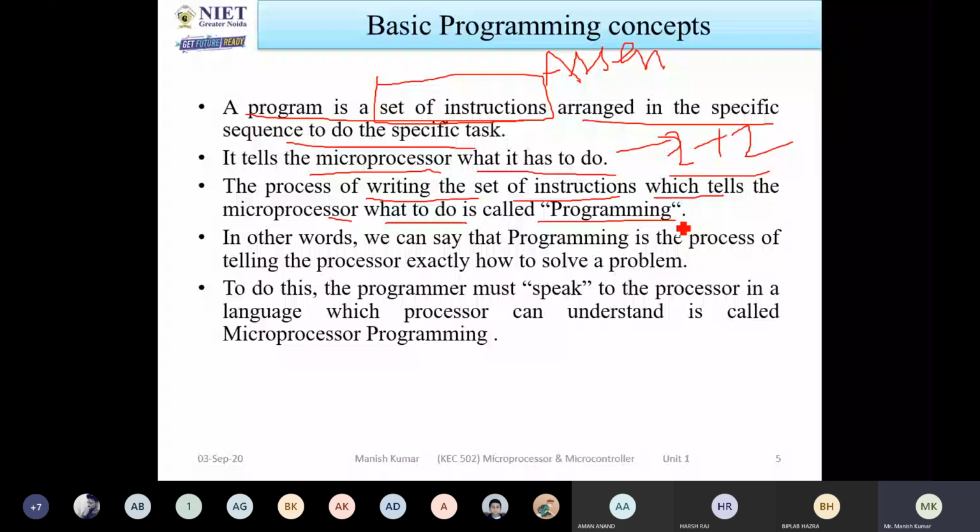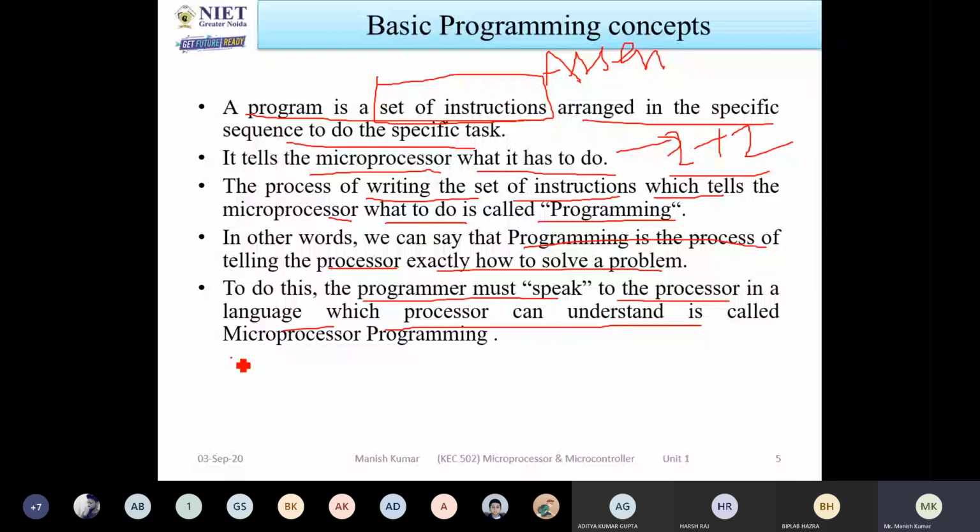to solve a problem. So first, when you are going to design any system, you have to define what the system will do, what the application of the system is. According to the application, we have to write the program so that it performs the required output. Okay. So to do this, the programmer must speak to the processor in a language which the processor can understand, which is called microprocessor programming.